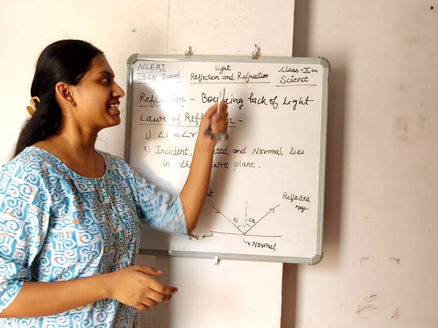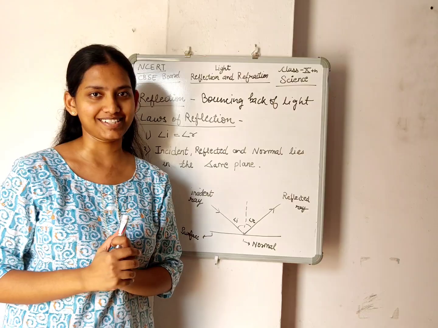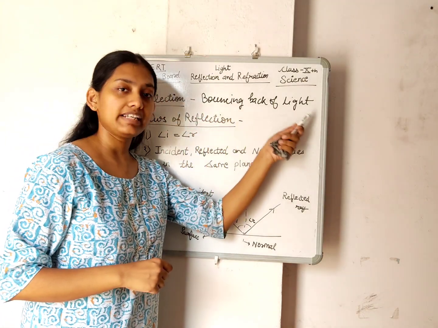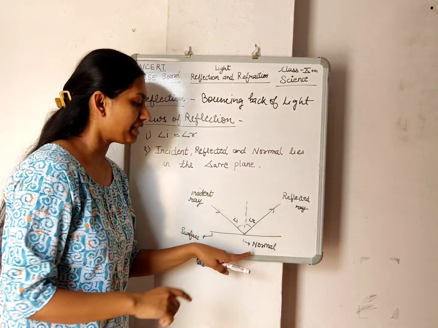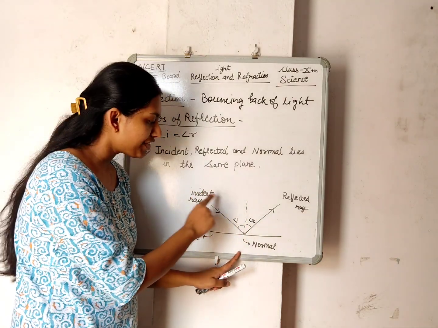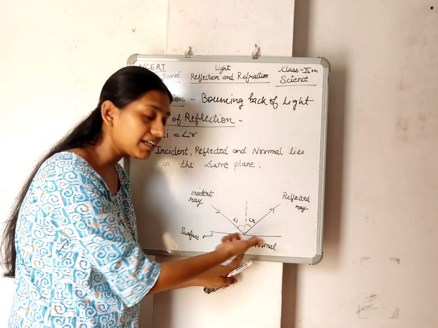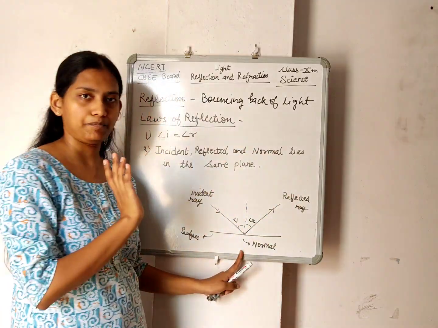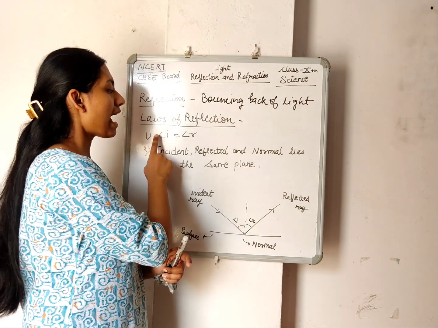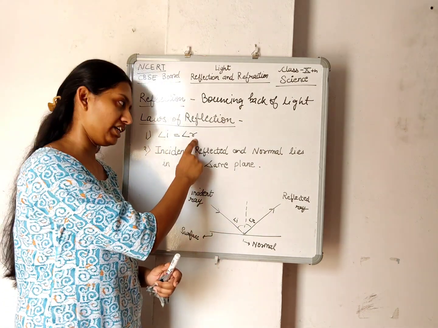Today we will learn a very important topic from class 10th science, which is light, reflection and refraction. So let's start. Reflection is the bouncing back of light after hitting a medium. As you can see in this diagram, there is an incident ray which hits a surface and gets reflected. We have two laws regarding reflection. The first law is that the angle of incidence should be equal to the angle of reflection.